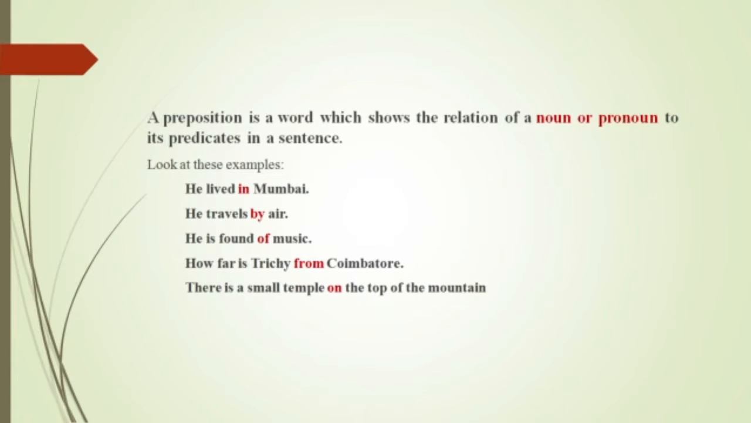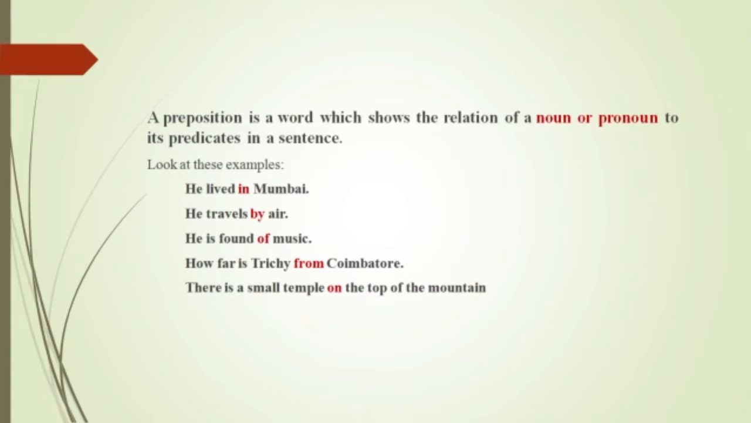As we know, a preposition gives a general relationship between a noun or a pronoun and the rest of the sentence. It gives more meaning to the sentence. Let's see a few examples here. We lived in Mumbai. The word in gives more meaning, indicating that the person was living in Mumbai. He travels by air. The word by is the preposition here. Similarly, the next sentence: He is fond of music. The word of plays the role of a preposition here, and is is a verb.